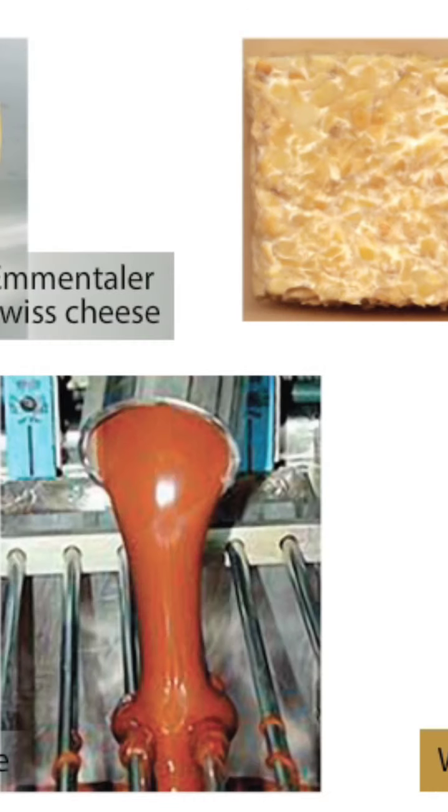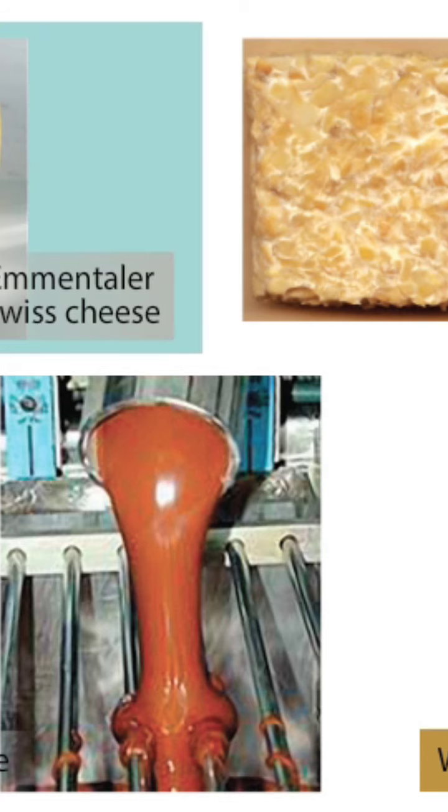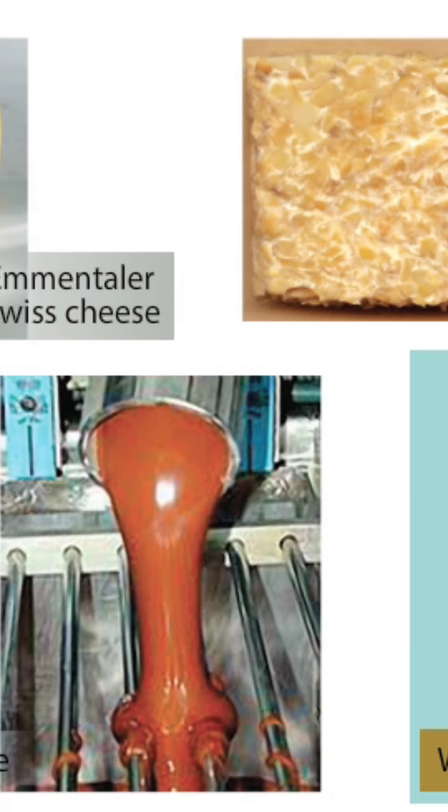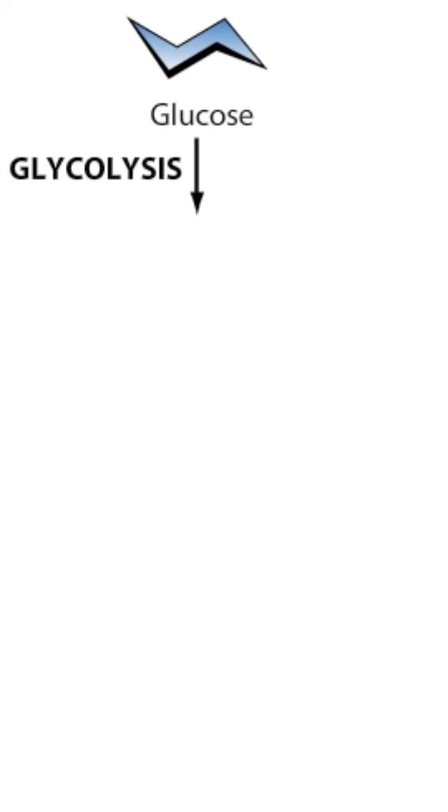Microbial fermentation is used in the production of many different foods and beverages, including yogurts and cheeses, soybeans, chocolate, and beer and wine. In the absence of oxygen, fermentation completes the catabolism of glucose. Glucose catabolism begins with glycolysis, an ATP-generating pathway that produces pyruvate as an end product.